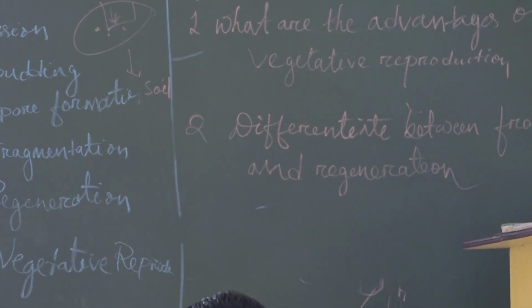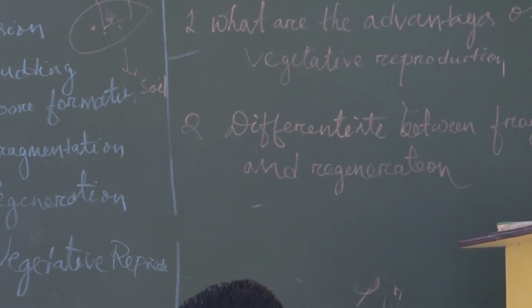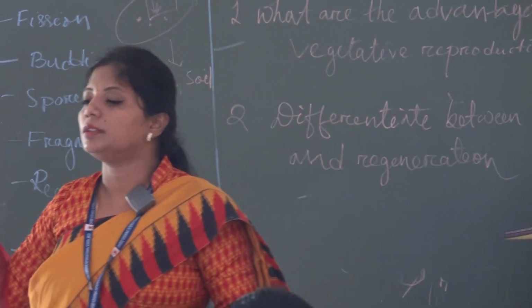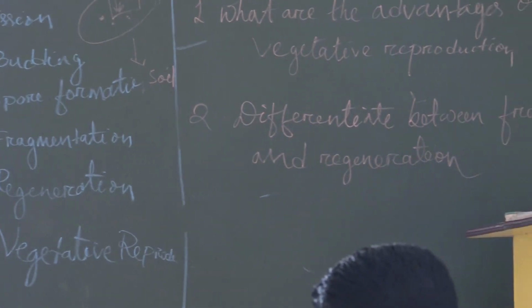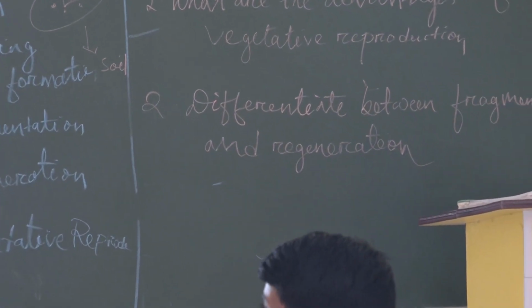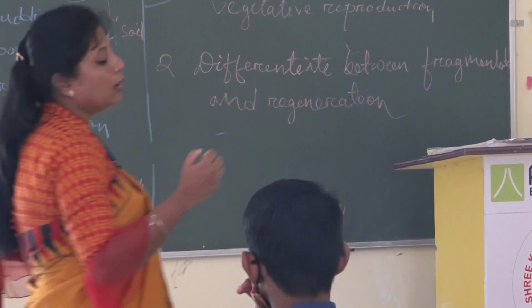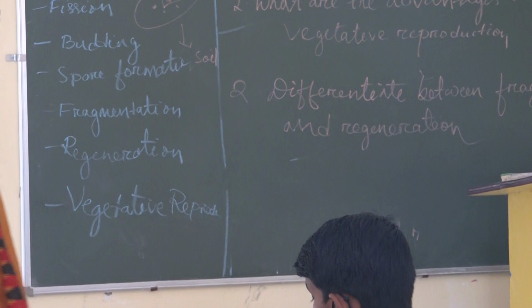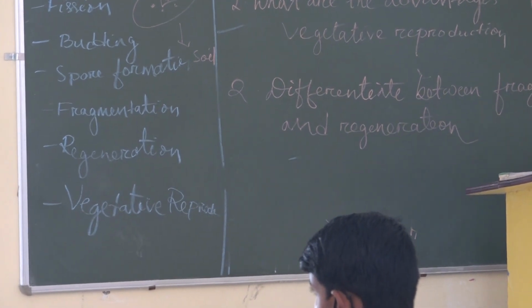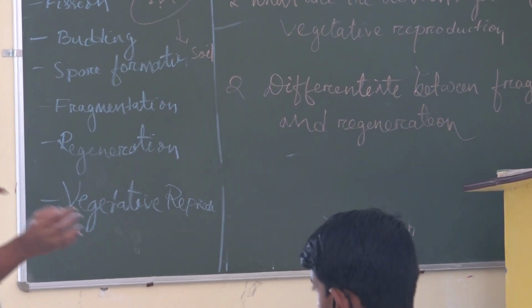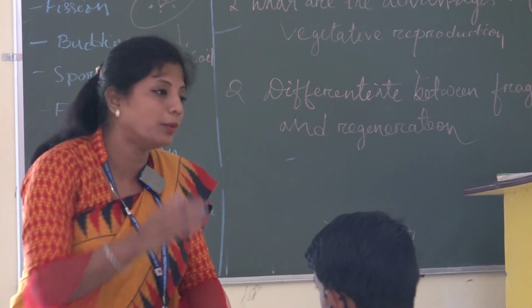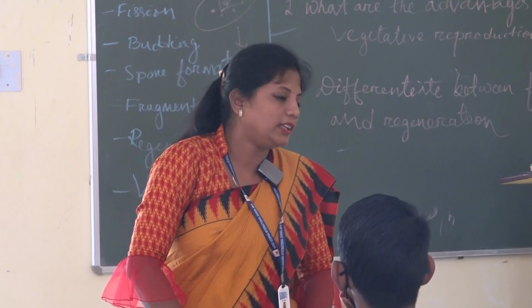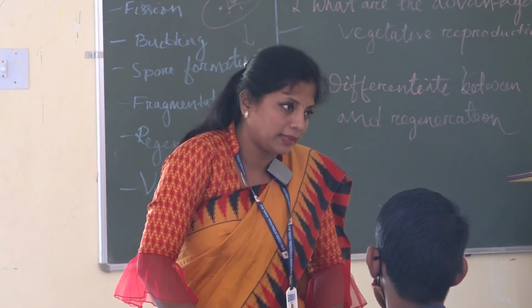In the artificial case, that means we forcefully develop a normal individual from the vegetative part, like wrapping. In wrapping, we have to take a complete stem, keep it inside and wrap it with a polythene cover so that roots develop inside. When roots are developed, we have to implant it in the soil. It will develop into a new plant.